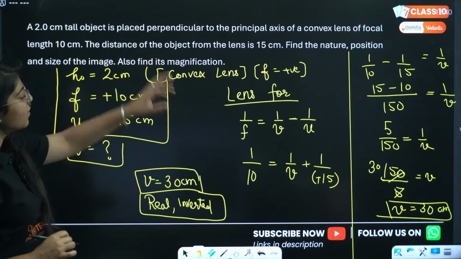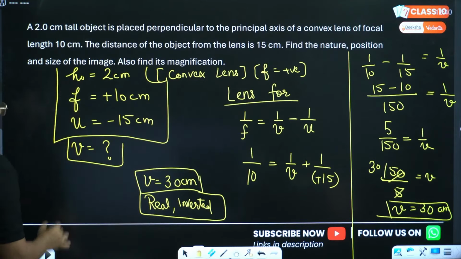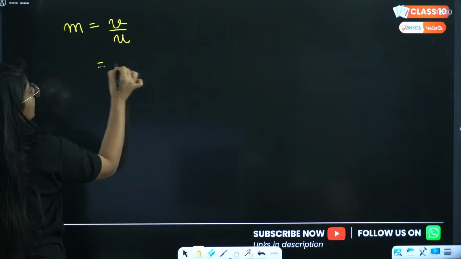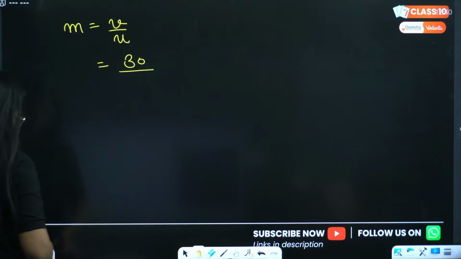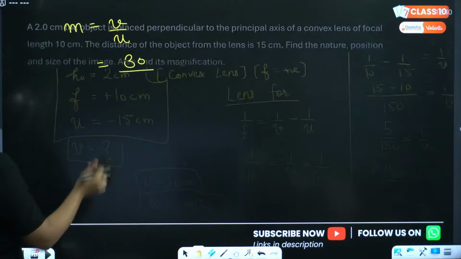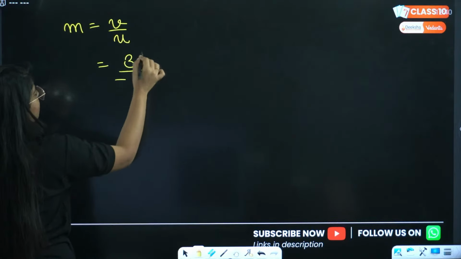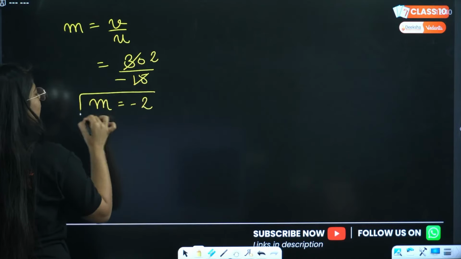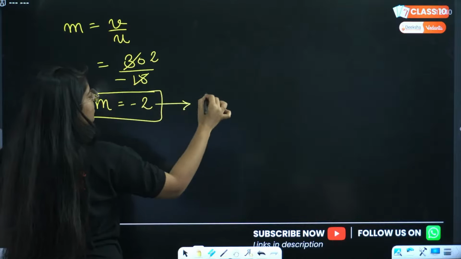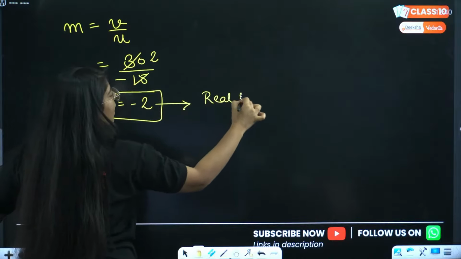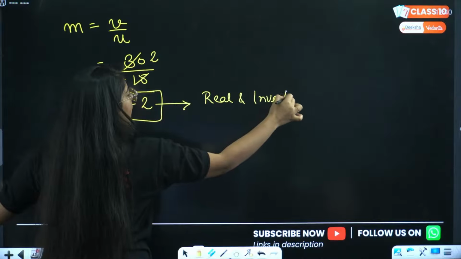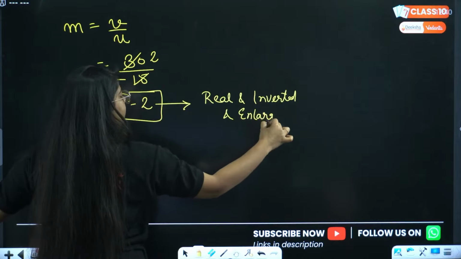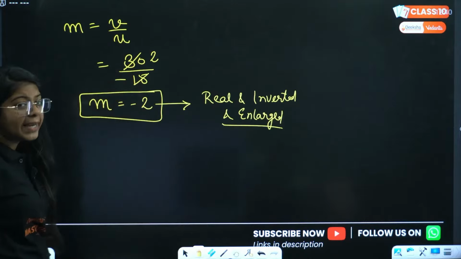And what will be the magnification? Now we have V. Can we easily find magnification as V by U, right? V comes out to be 30. U was minus 15. So this is minus 2. So magnification comes out to be minus 2. Again, this also tells us that the image is real, inverted and enlarged, right everyone?